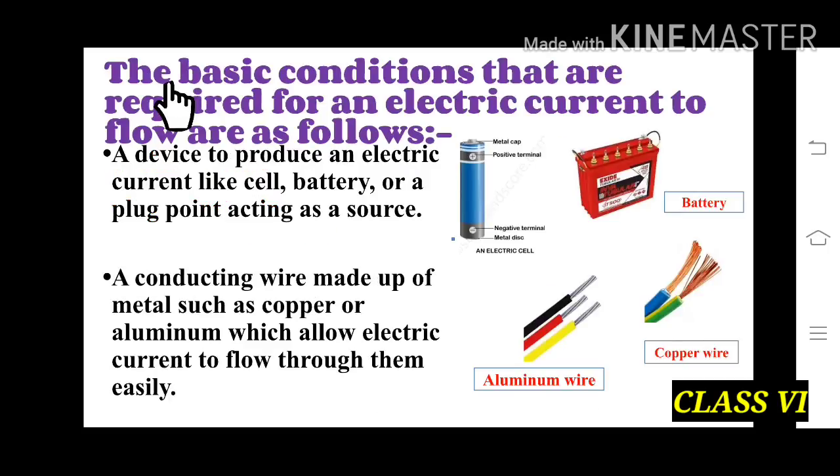Children, now I am going to explain the basic conditions that are required for an electric current to flow, and it is as follows. A device to produce an electric current, like a cell, battery or a plug point acting as a source, and a switch is required. A conducting wire made up of metal such as copper wire or aluminum wire, which allows electric current to flow through it easily.